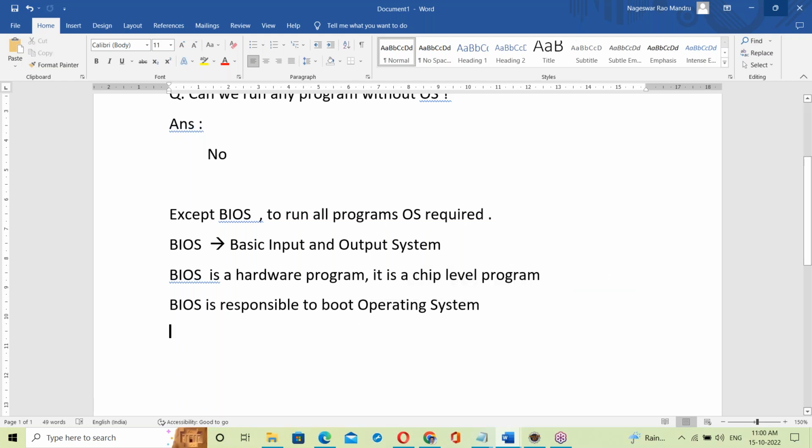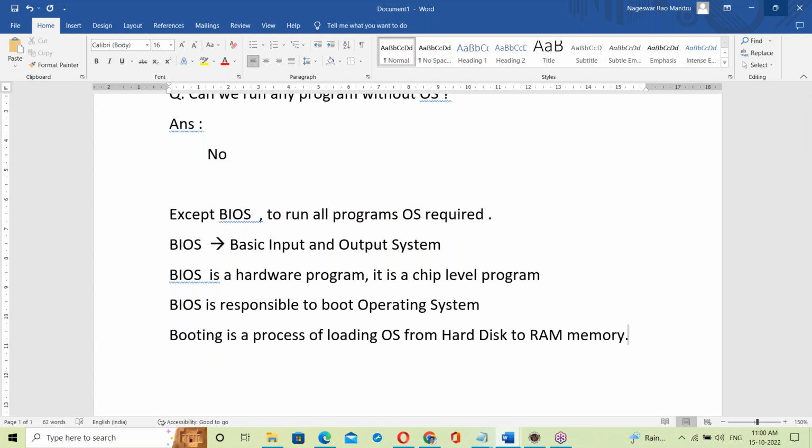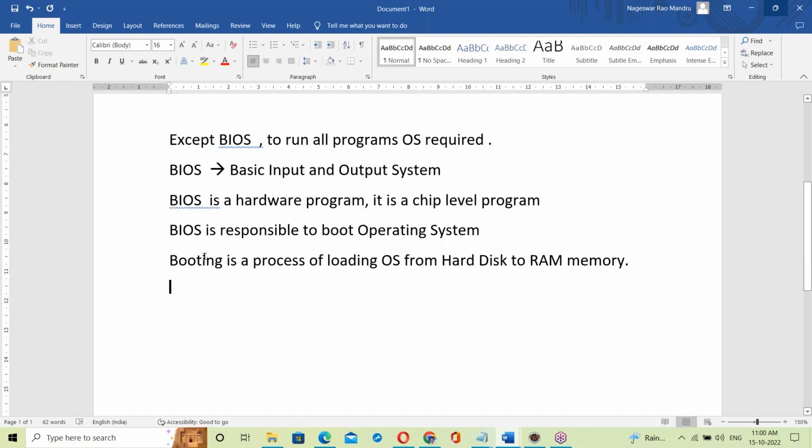Booting is the process of loading the OS from hard disk to RAM memory.